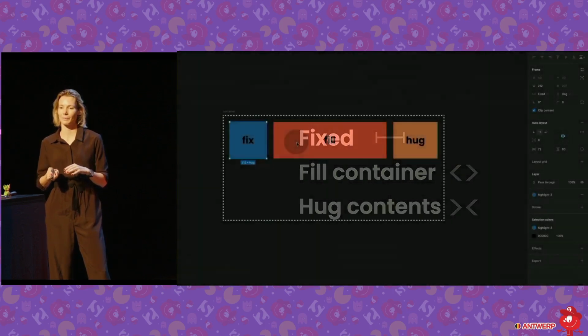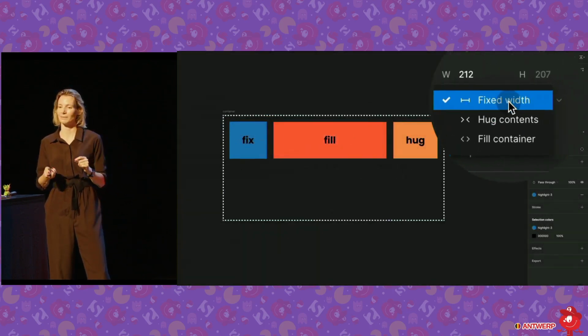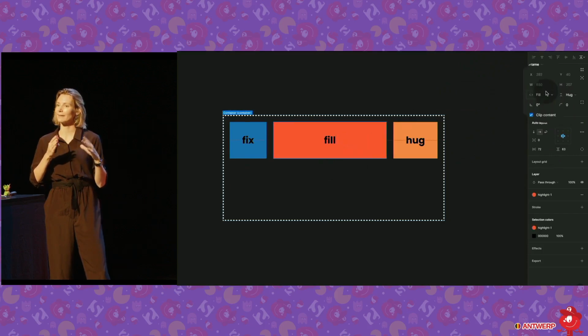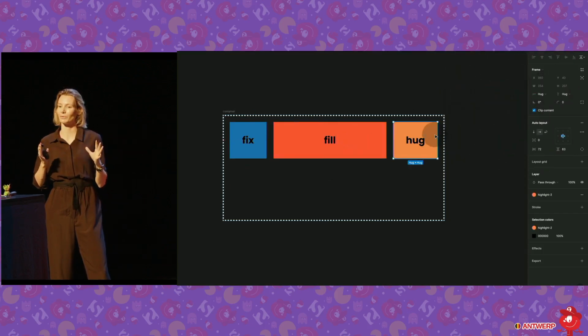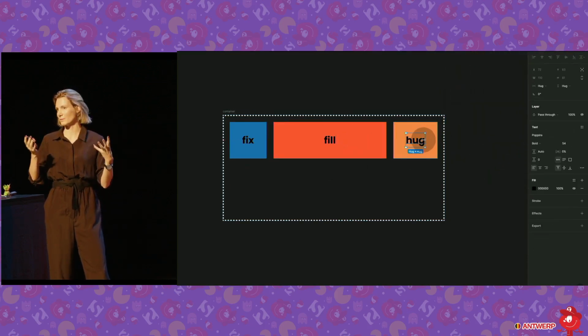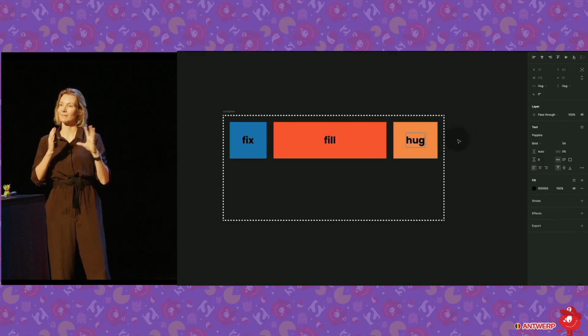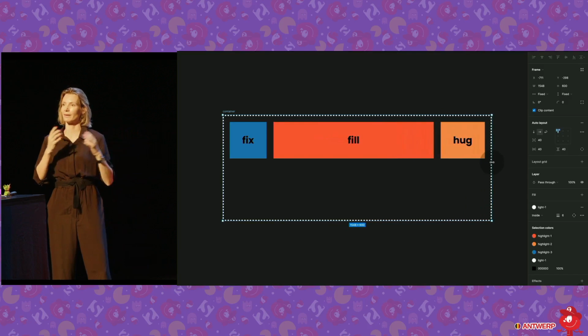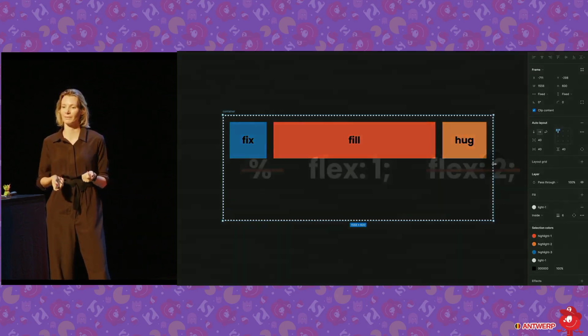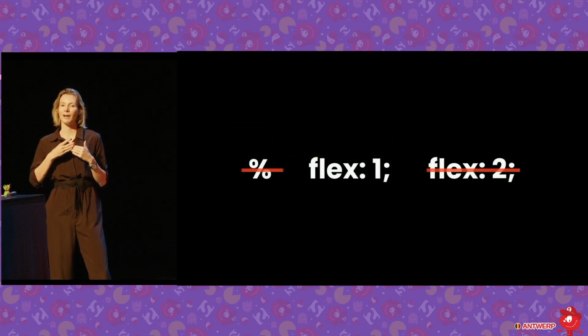So let's look at an example. Fixed, as the name says, is a fixed size. Fill the container is like flex, it uses up the rest of the available space. And hug, that's the default also in Flexbox, that's literally like hugging the content. And as that changes, you can see that it looks also at the other siblings and the space that you give it. It's not aligned 100%, so we don't have percentage in Figma.